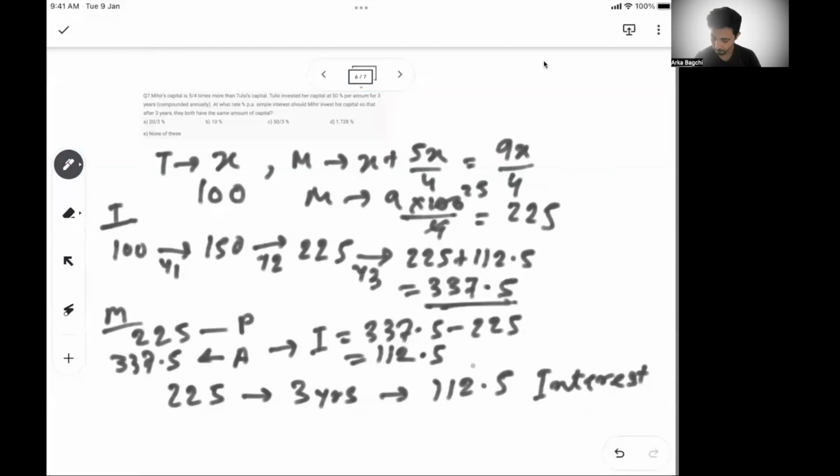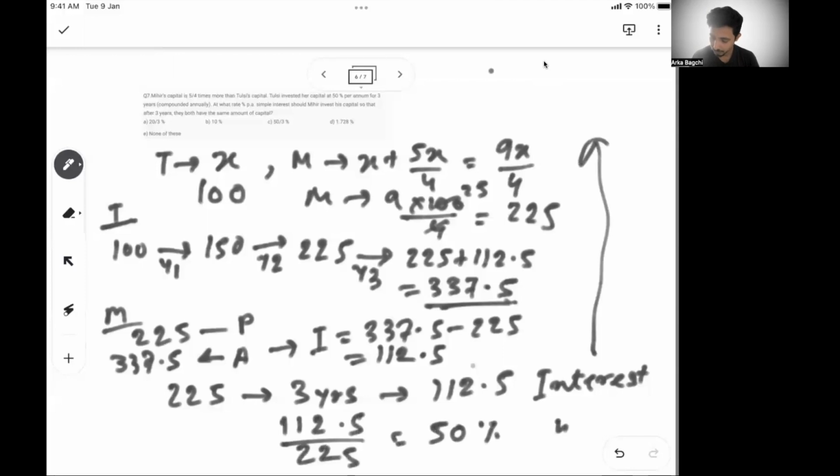So that means the total interest is 112.5 by 225, which is 50% interest for 3 years. So that means in every year we should get, since it's simple interest, for 3 years the total interest should be 50%, so that his total interest becomes 112.5. So for 1 year it has to be 50 by 3%.